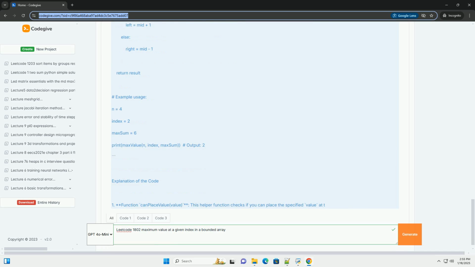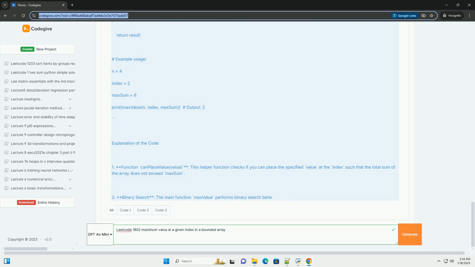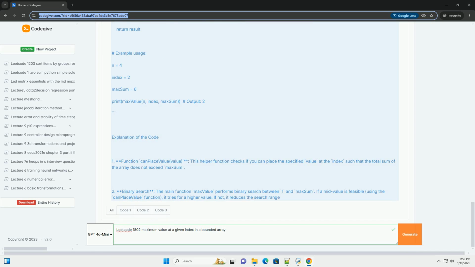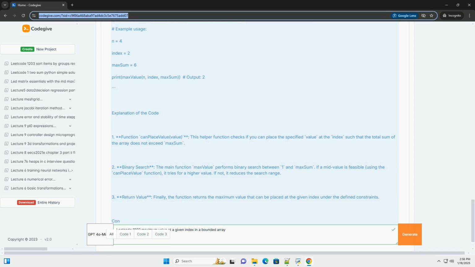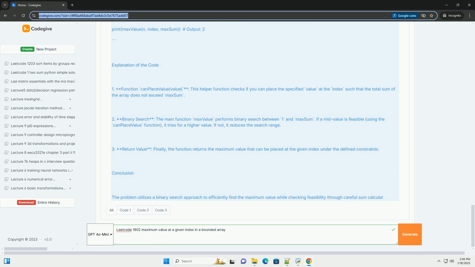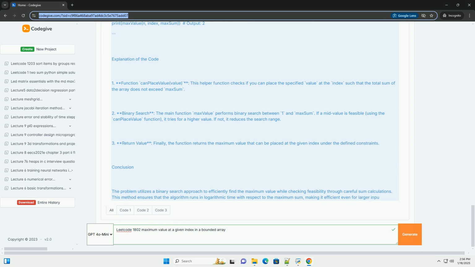Each element in the array must be at least 1. The sum of all elements in the array must be less than or equal to maxsum. Additionally, the value at each index must not exceed its neighboring values by more than 1, which means if you have a value at index, the values directly adjacent to it, both left and right, must be equal to or less than value and can at most increase by 1 from value to the next element.